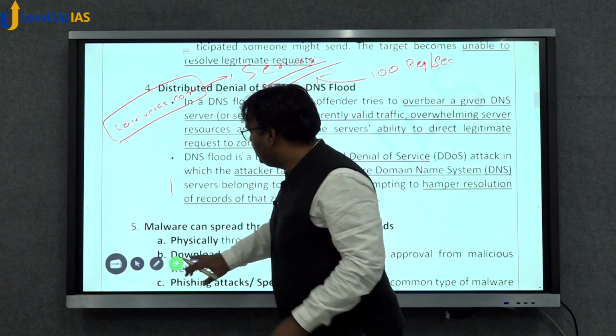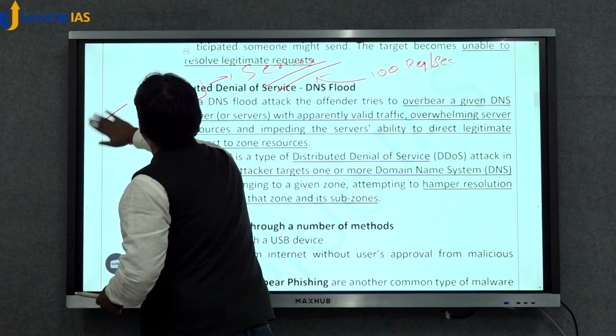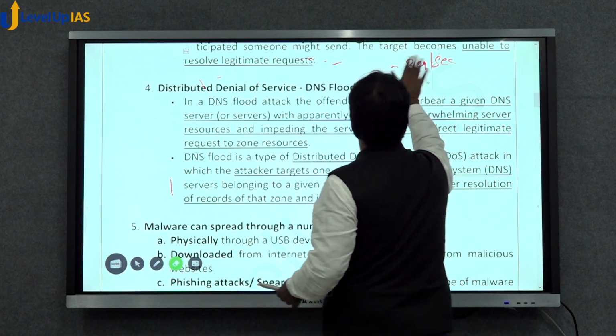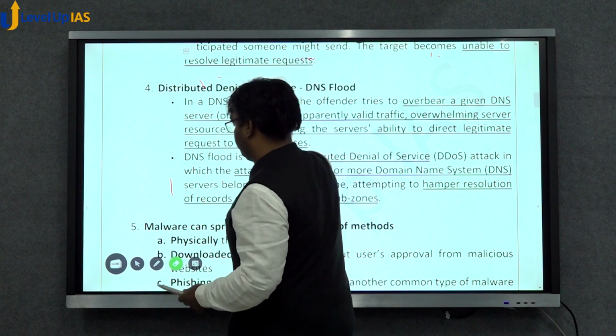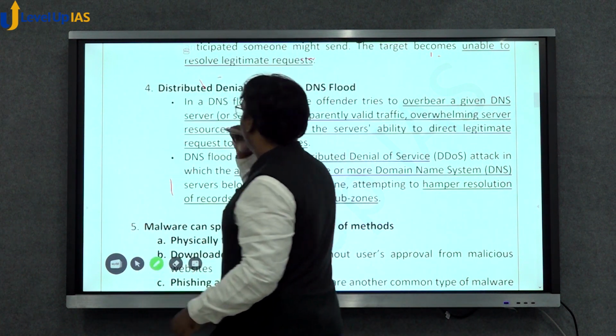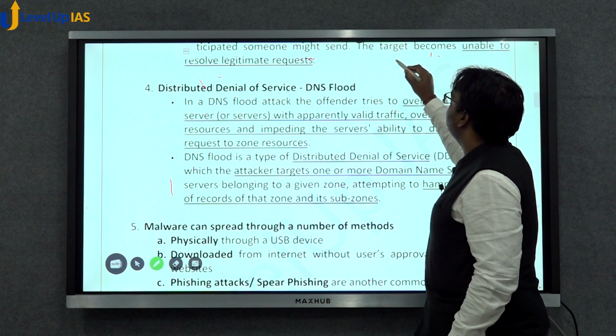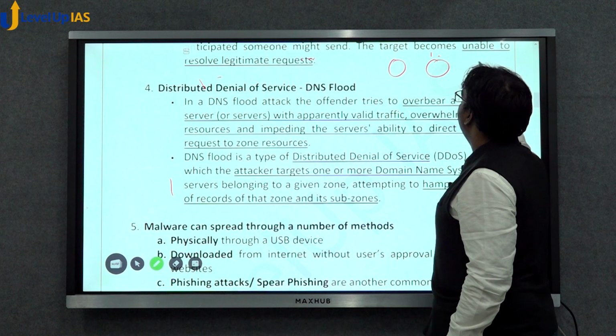What happens in case of a distributed denial of service attack? There are two things because of which we call it a distributed denial of service attack. One is to deal with denial of service attacks, people have started hosting their website on multiple servers.